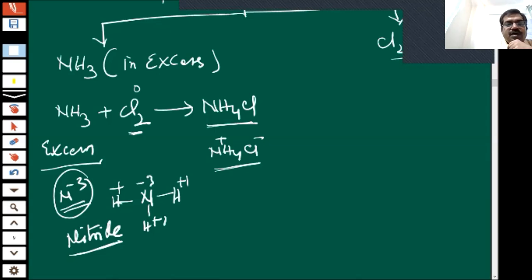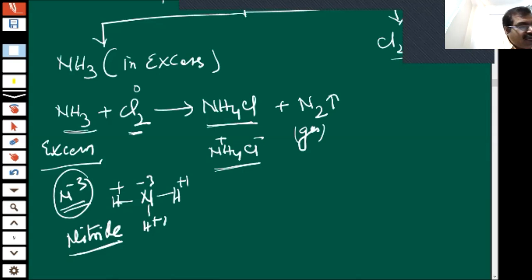So they have taken electron. So the remaining nitrogen, which has given electron, will be converted into nitrogen gas. This is a beautiful equation you have to learn. So what happens when ammonia is in excess and reacts with chlorine?